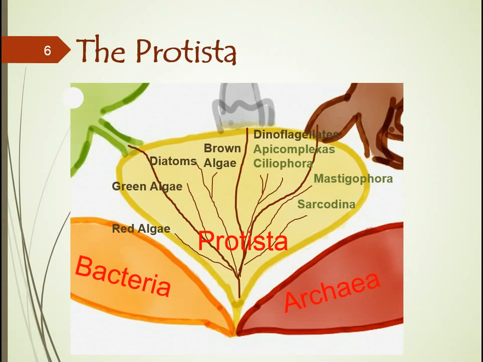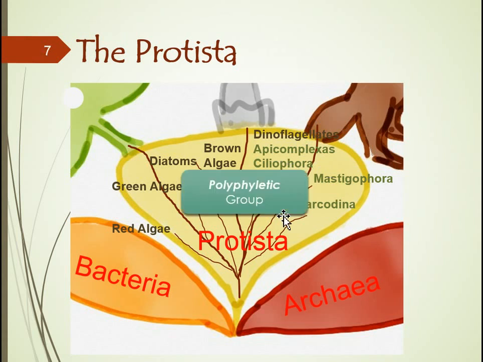Remember that I said that members of this group, protista, are basically a hodgepodge group of organisms that have different ancestral lineages. This group contains algae as well as protozoas. So I've listed here the green algae, diatoms, brown algae, I'm forgetting the red algae here, and the dinoflagellates. These are going to be the major groups of algae that I'll cover in my next lectures. But there's also some protozoas that I've mentioned here. So these members together form this polyphyletic group.